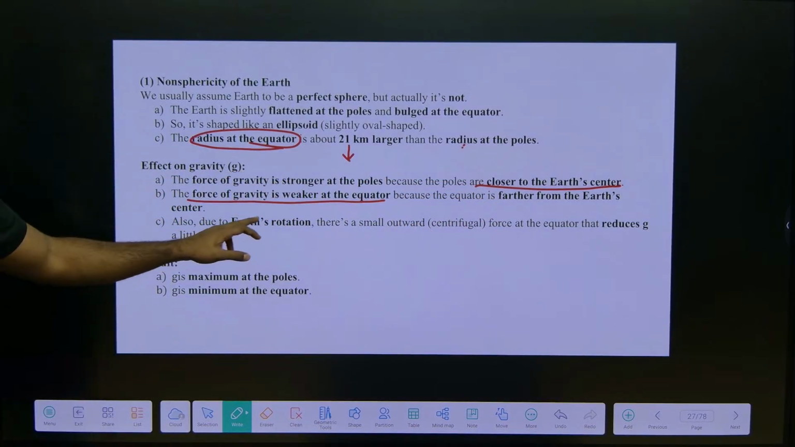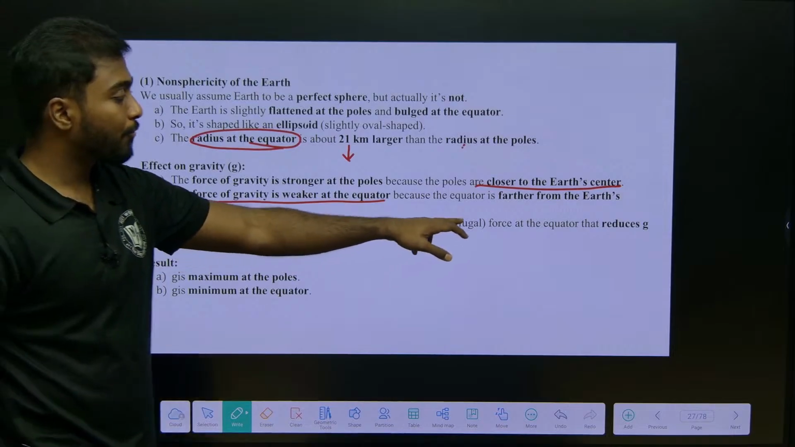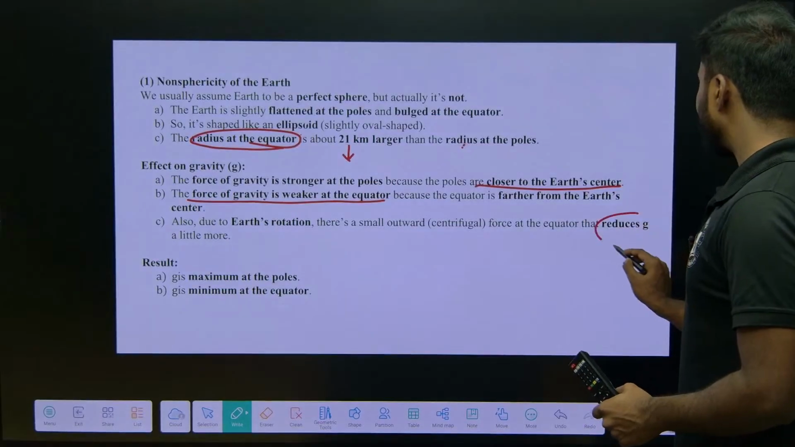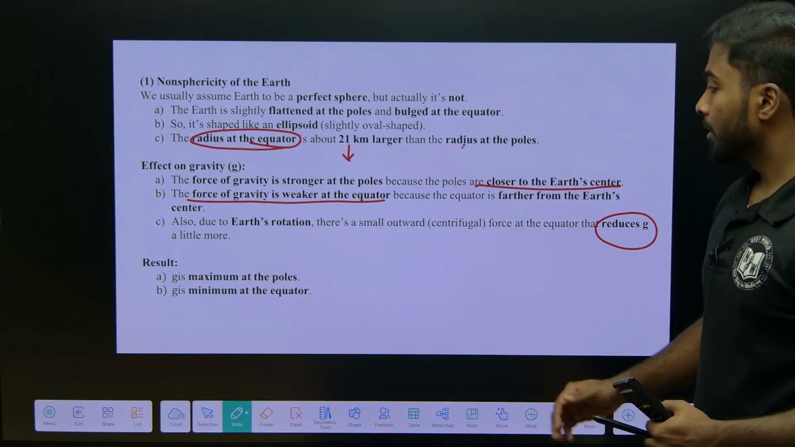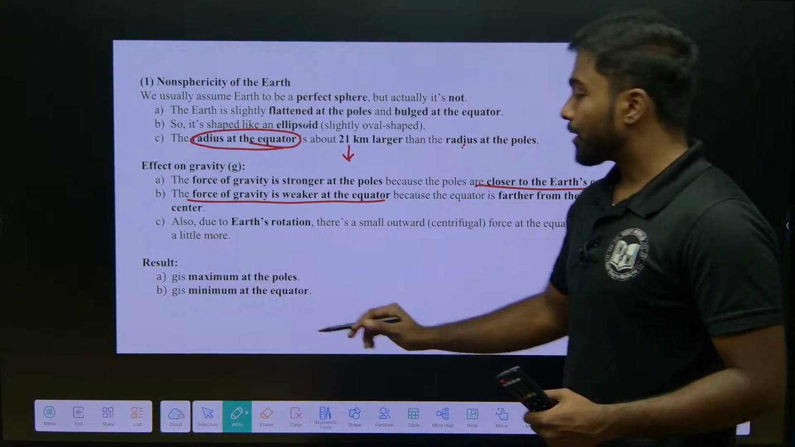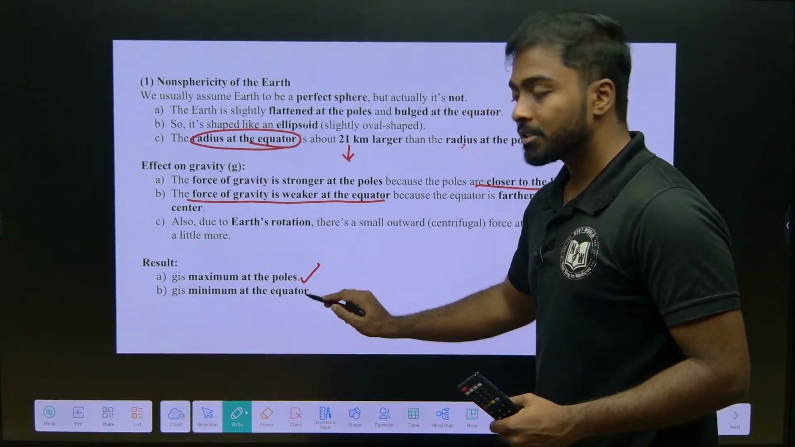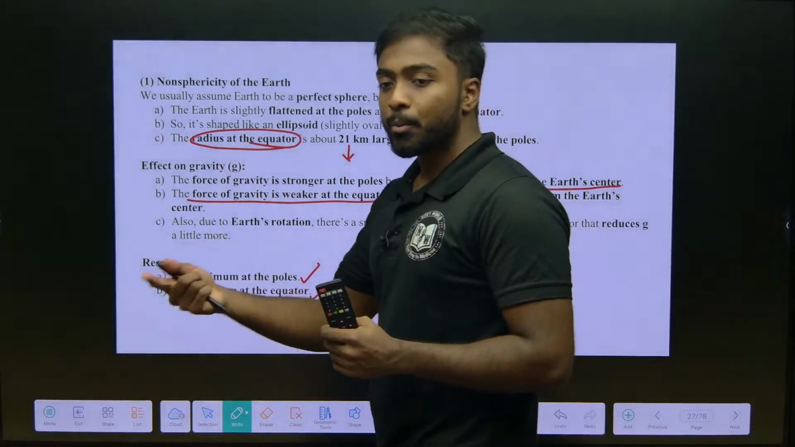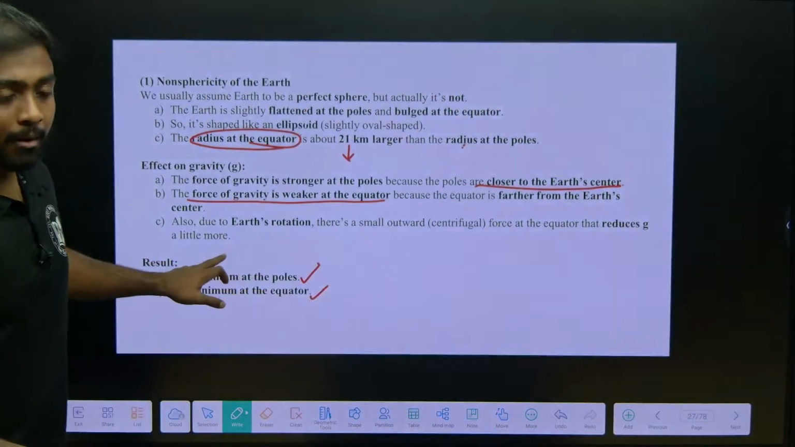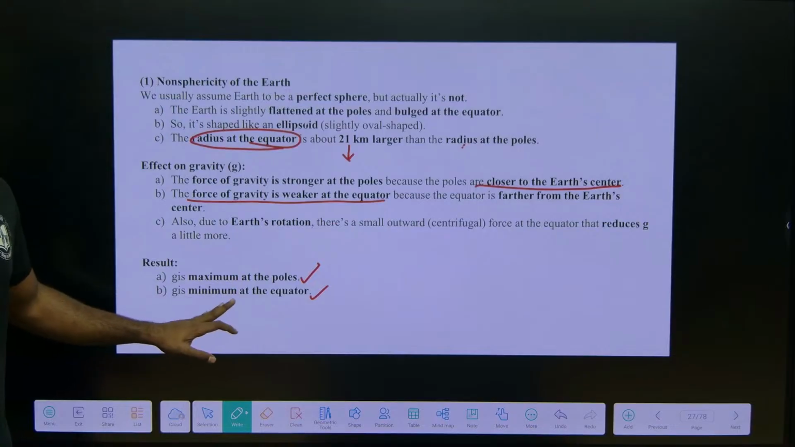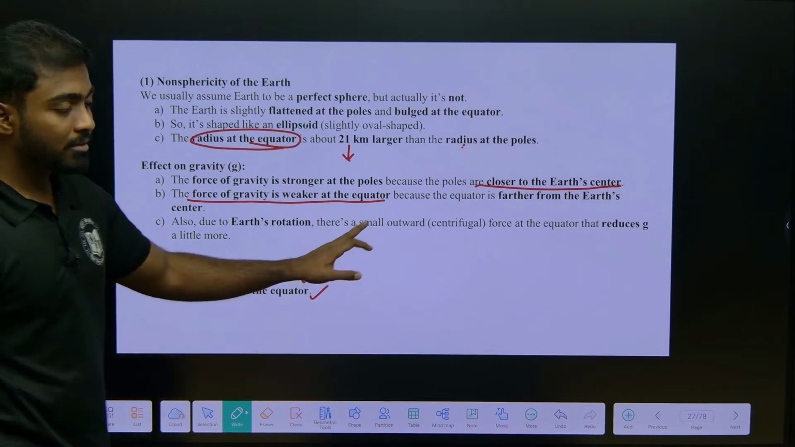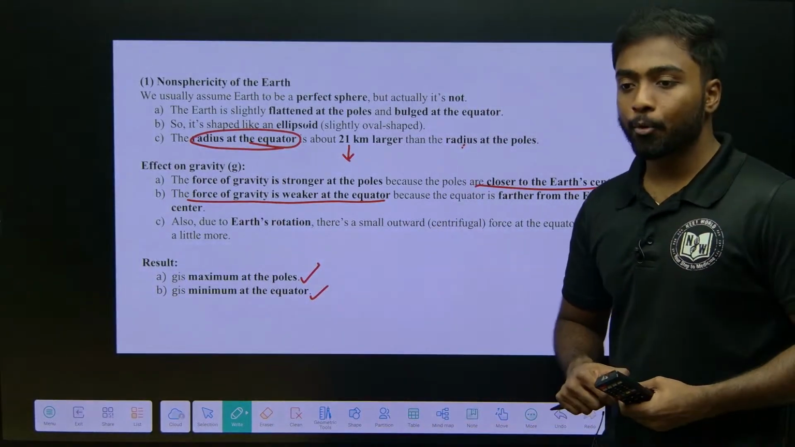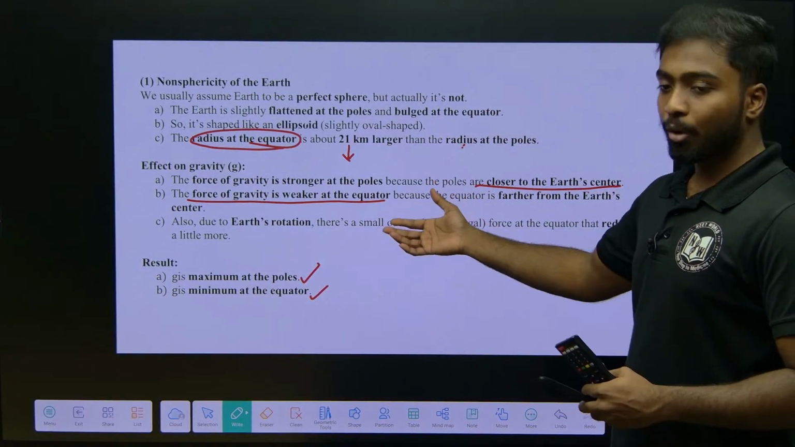Also, due to Earth's rotation, there is a small outward force, that is centrifugal force, which reduces g a little more. So we can conclude that g is maximum at the pole, g is minimum at the equator. If they ask a question between the equator and pole, the pole has more gravity than the equator. Okay. This is the conclusion from these two topics, that is equator and poles. Understood why we have taken this topic? Yes.